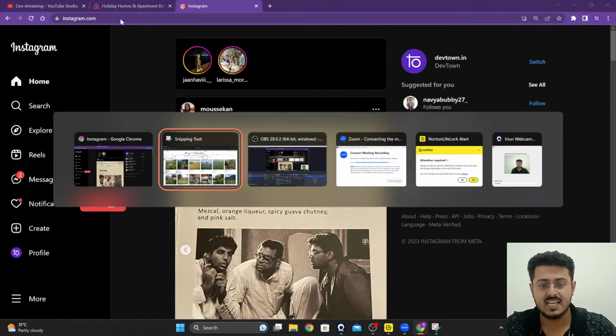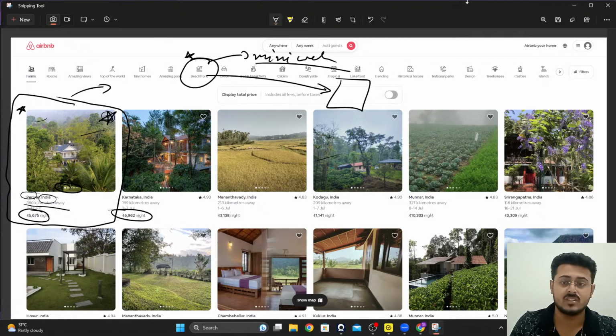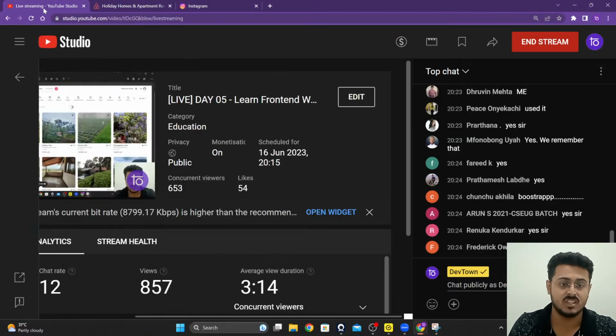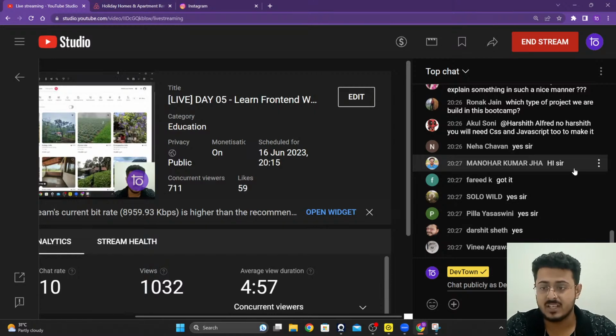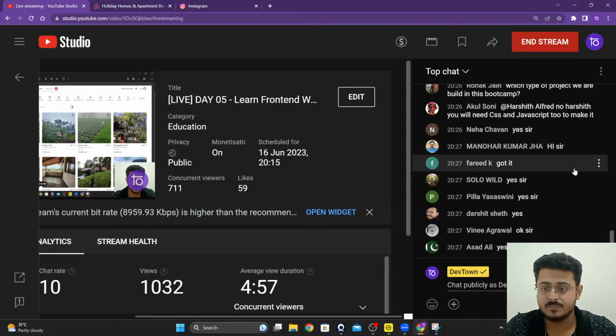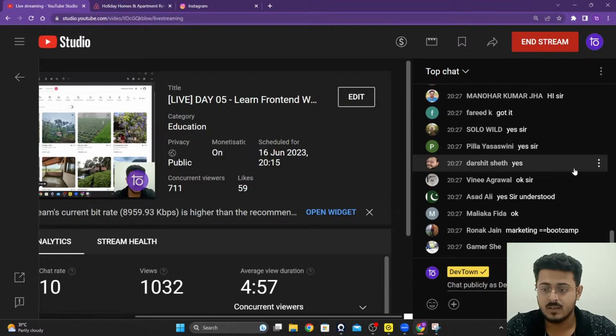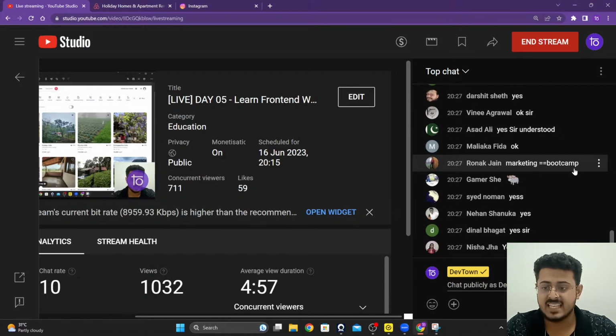Are you guys able to understand this? Please let me know. This is one of the major features of React.js, guys. Are you guys able to understand this? Please let me know, guys.